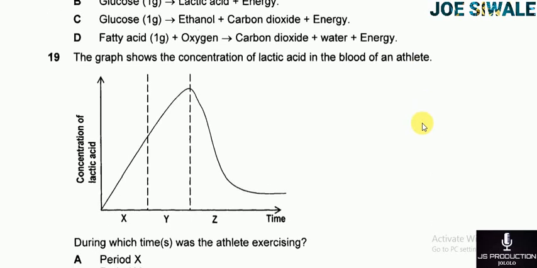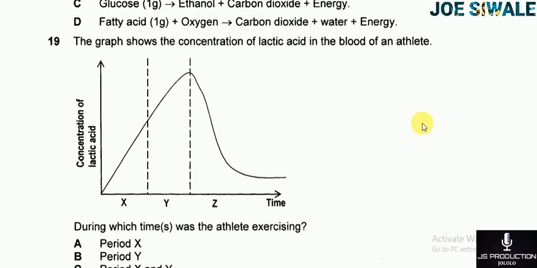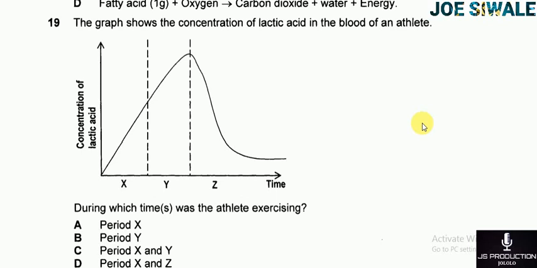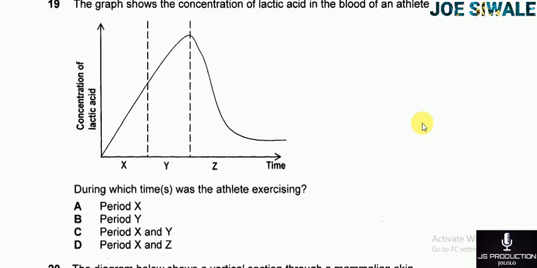So that's the diagram. As you can see, on the x-axis there's time, on the y-axis there's concentration of lactic acid, and I have periods x, y, and z. The question proceeds, during which times was the athlete exercising?